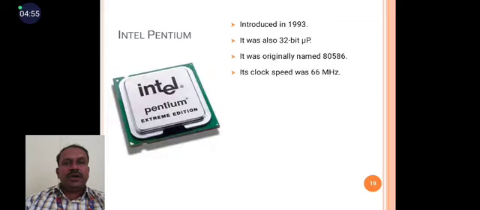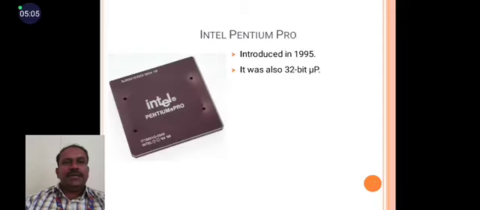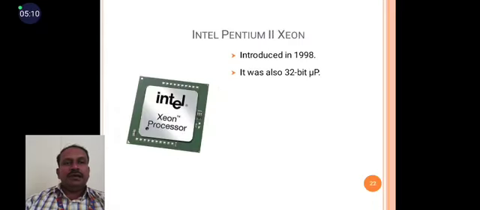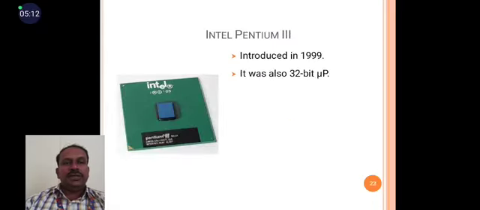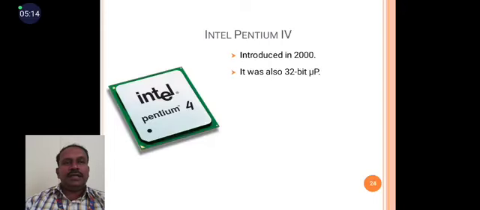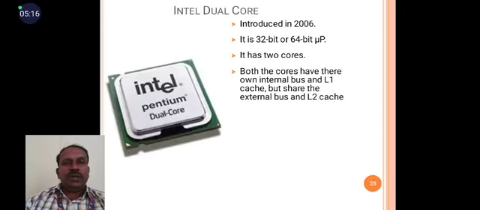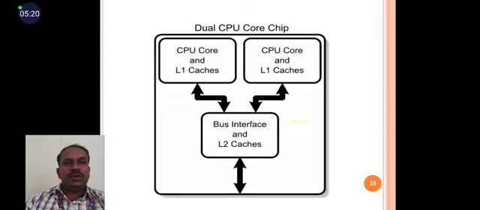Another version is the Pentium. It was introduced in 1993, a 32-bit microprocessor. It was originally named 80586. The clock speed was 66 megahertz. Then the Intel Pentium Pro was introduced in 1995. Then Intel Pentium 2, Pentium 2 Xeon, Pentium 3, Pentium 4, then dual core was introduced in 2006. It has 2 cores, that is called dual core.